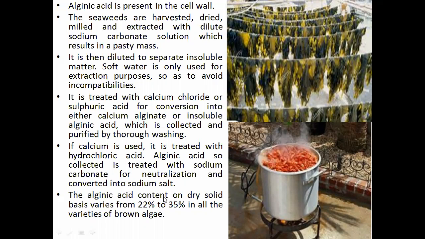The alginic acid content on a dry solid basis varies from 22% to 35% in all the varieties of brown algae, right? So in any variety, on a solid basis, it varies from 22% up to, sorry, 35%.